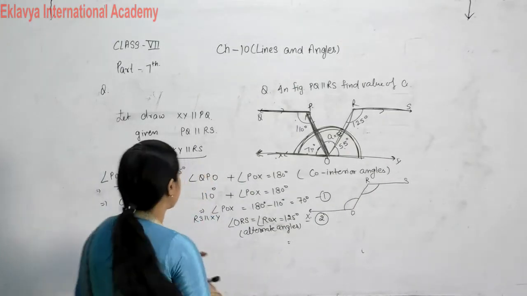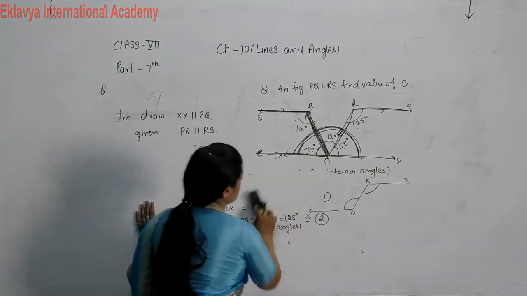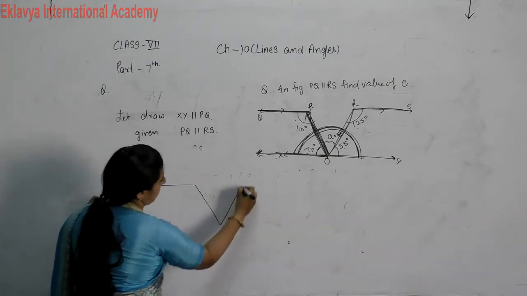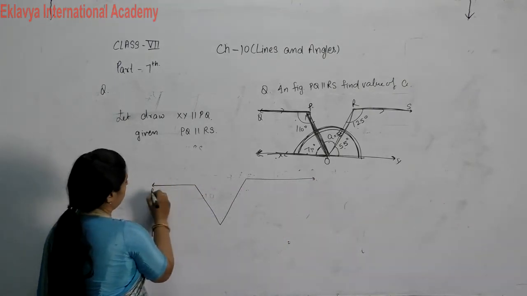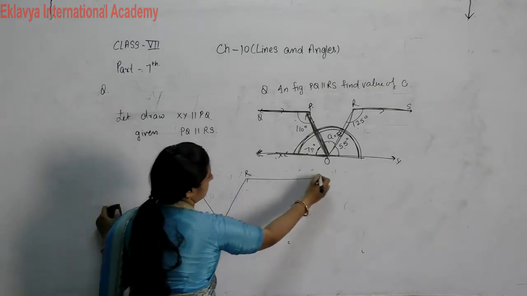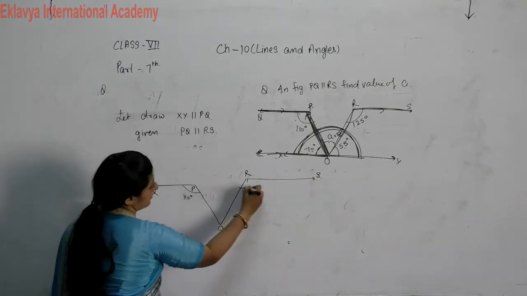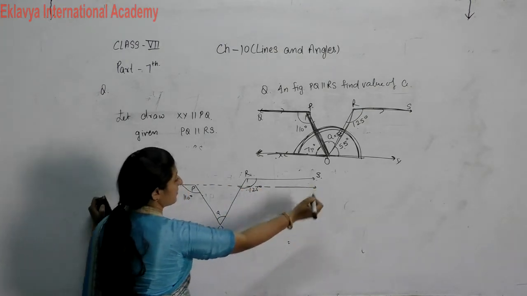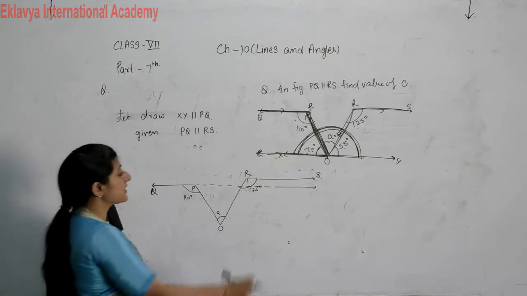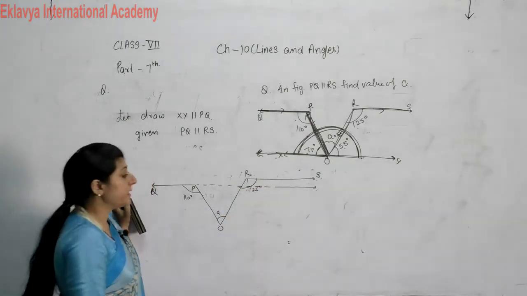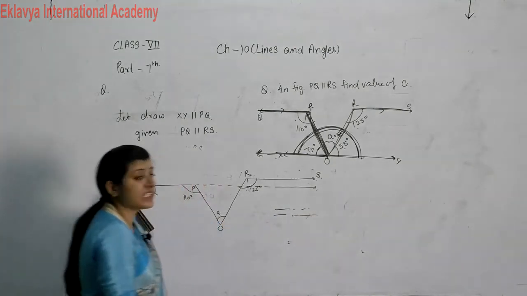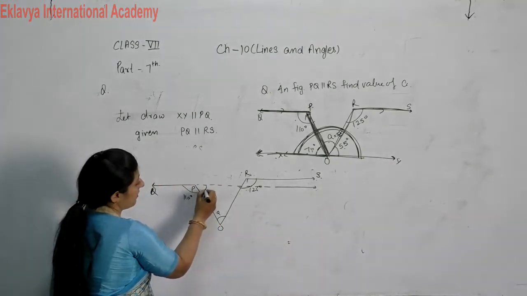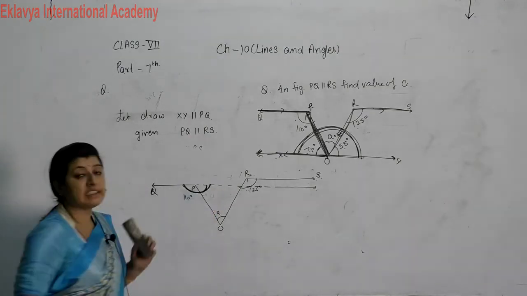So this is one of the methods. One more method we can use in this. If I extend this line, then this line is also parallel to this one. If any two lines are parallel, then no matter how much you extend them, they are always parallel to each other. So in this case, see, this makes a linear pair.